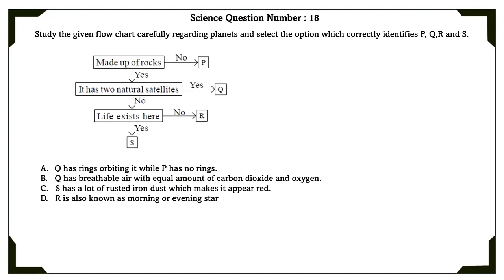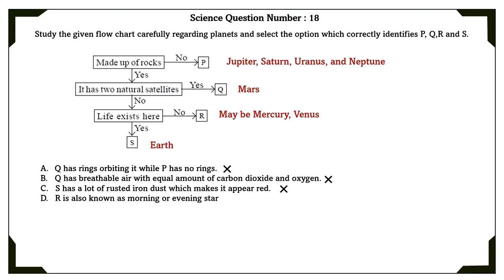Science question number 18. Study the given flowchart carefully regarding planets and select the option which correctly identifies P, Q, R, and S. Life exists here? The only planet where life exists is Earth. So S is Earth. It has two natural satellites? No, which is Q, which is actually Mars. Mars has two satellites. Made up of rocks? No, which is P: Jupiter, Saturn, Uranus, and Neptune. If you're wondering what they are actually made of, they are made of gases. Life exists here? No, R. Maybe Mercury or Venus. According to this information, we can see that the correct option is the D option.